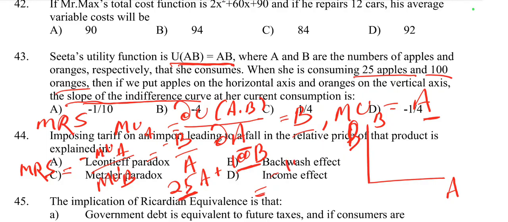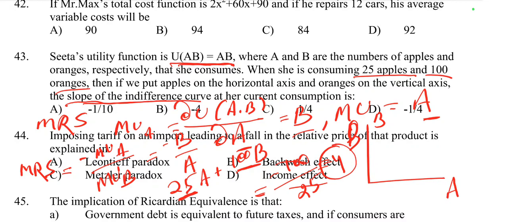So minus 100 by 25, and 25 fours are 100, so minus 4. The right answer is minus 4. The MRS value is minus 4.